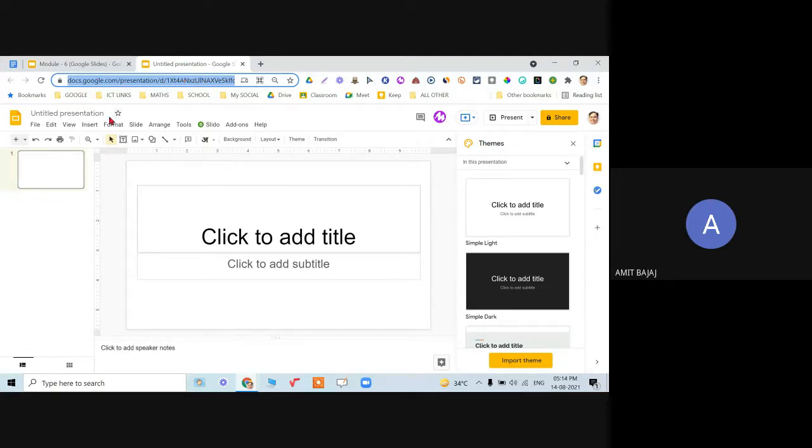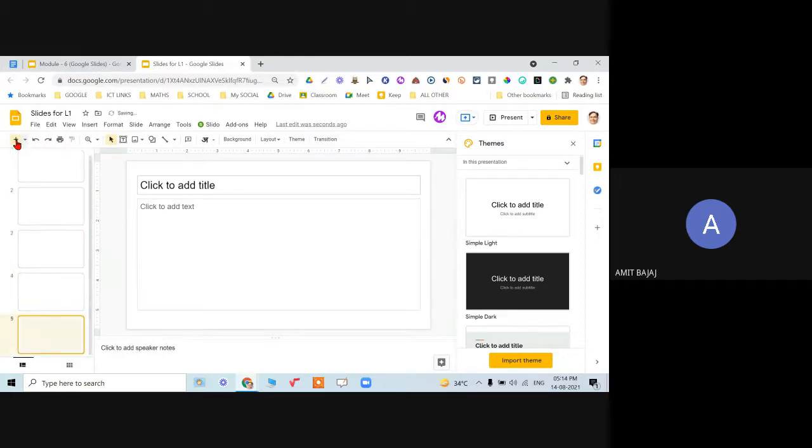This is an untitled presentation. So the first thing, I need to name this. So this is my slides for level 1. Whatever name I want, I can give that. So this is the basic layout of the presentation, the slide in front of you. You can see only one slide is added over here. When I click on this plus sign, I can go on adding as many slides as I want. And this is the undo button, this is the redo. So these are some of the common things you all are aware of.